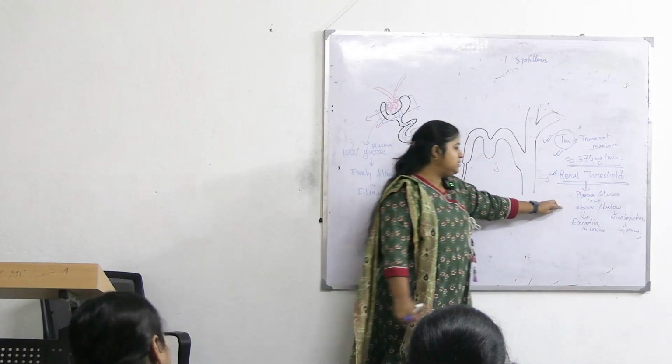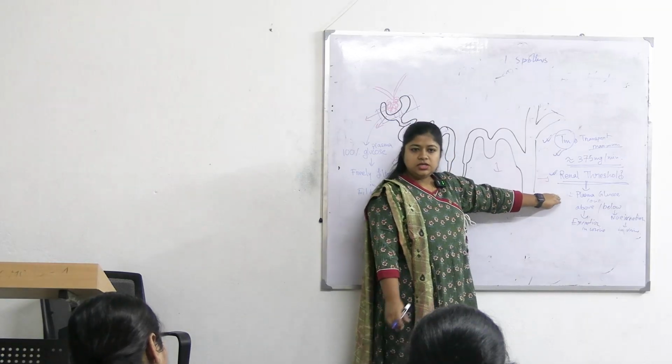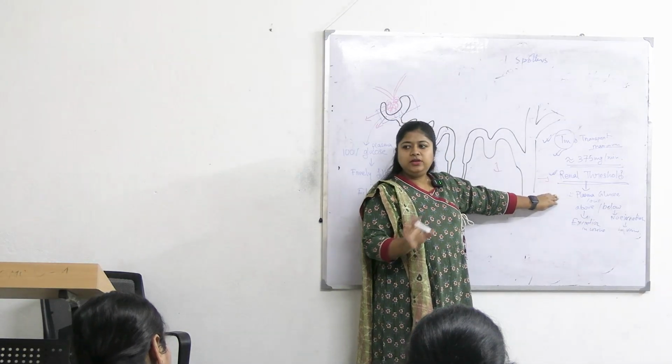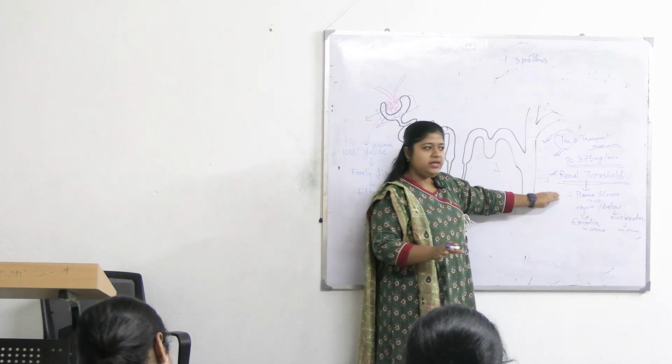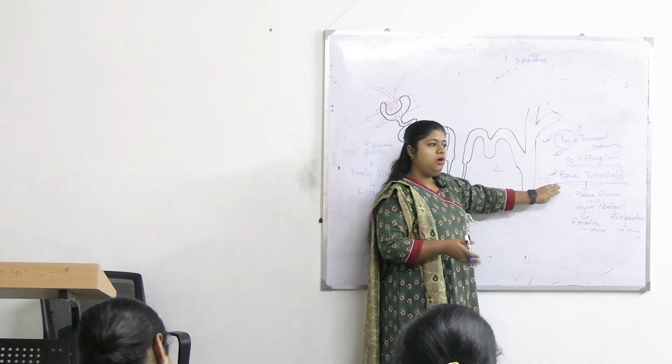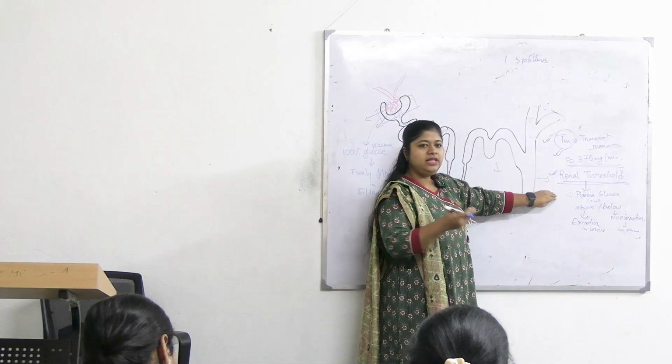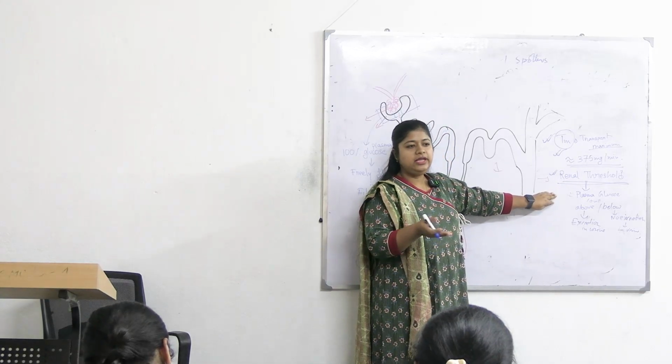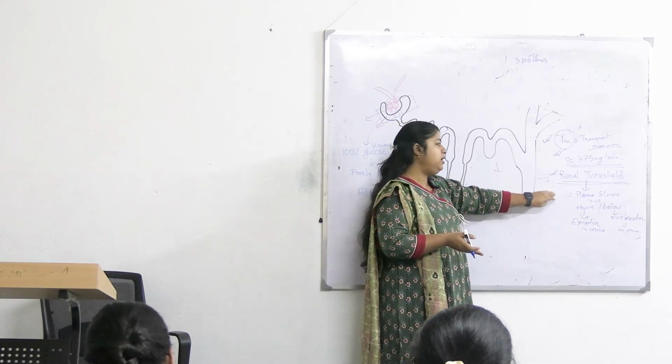So the concentration of plasma glucose below which there will be no excretion of glucose in urine, or above which there will be excretion of glucose in urine, is known as renal threshold.